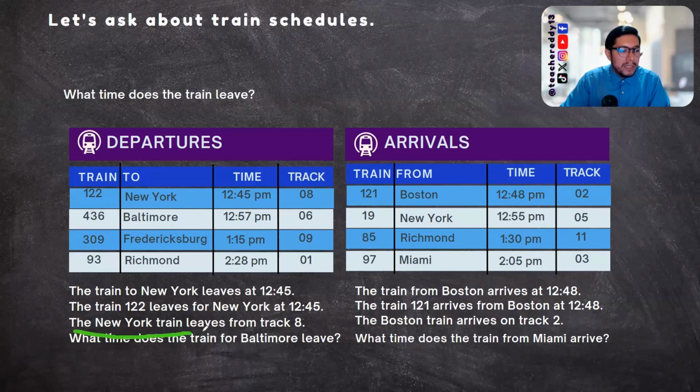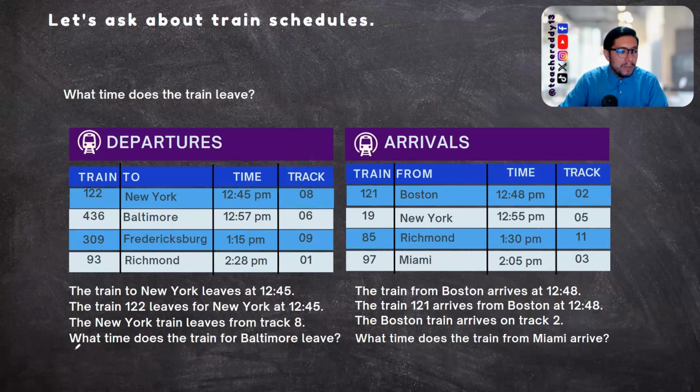Let's go for the next sentence. The New York train leaves from track 8. Now they indicate the track. Remember, track is like the station or the space in the station. In this case, you don't have gates. Gates are in the airport. Gate B, gate 4, etc. For the trains, we have tracks. Let's go with the final one.